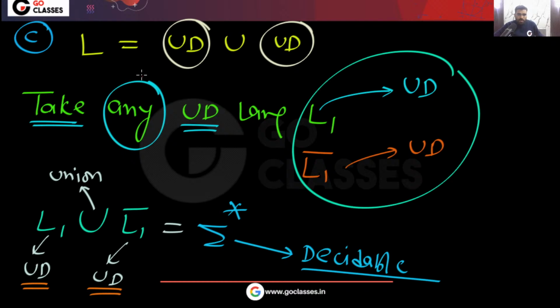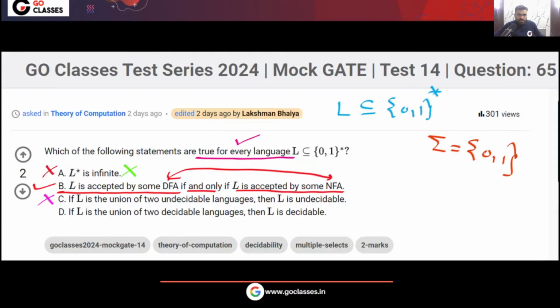So you can notice undecidable union undecidable is equal to decidable. Agree with me? So option C is false. Undecidable union undecidable may or may not be undecidable.